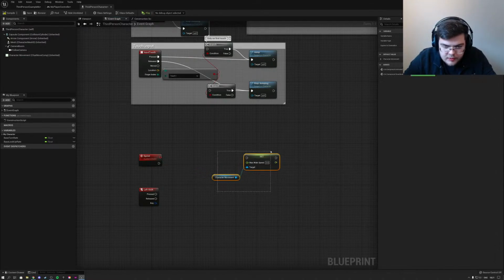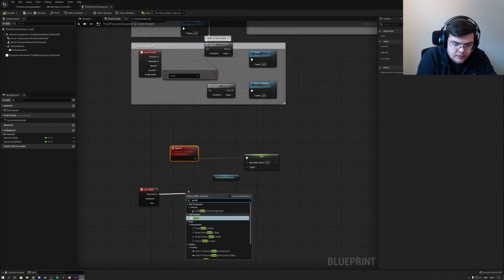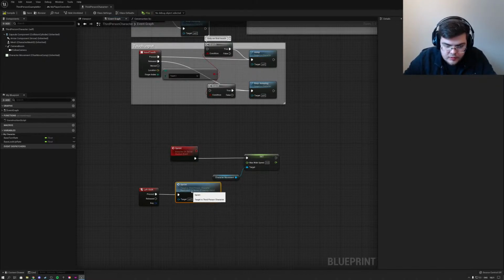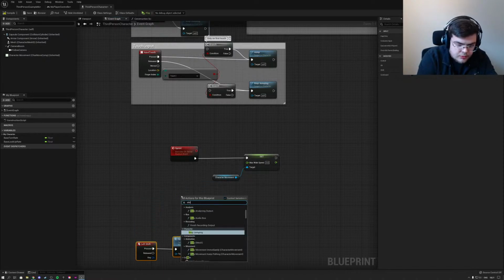Okay. And we're going to be doing this on the server, so replicate it. Yeah, this all looks the same still. So run on server, and then we are going to do Sprint. Okay, this all still looks the same. And we also have to do a Stop custom event.